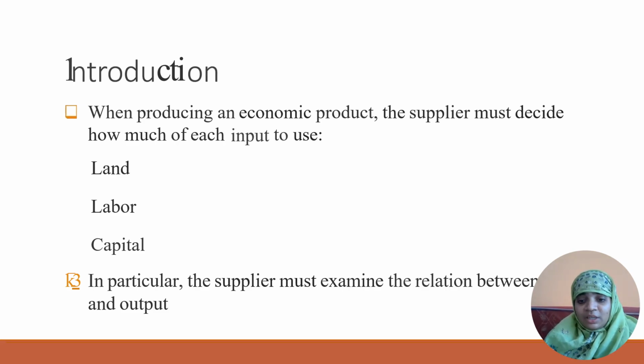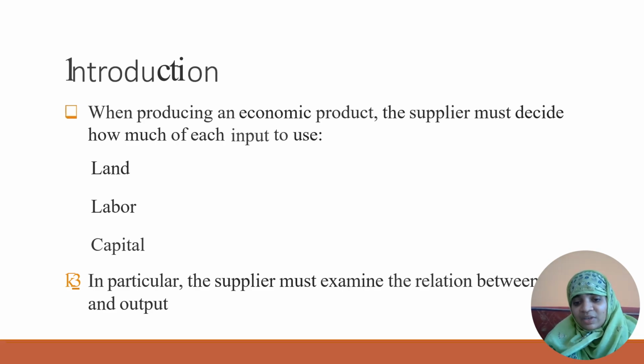Today we are going to discuss a topic on the law of variable proportions theory. This law states that when we increase the number of units of variable inputs applied to fixed factors of production, it mainly focuses on the short run, in the sense of a short run production function. One is a fixed factor and the rest of them might be variable.